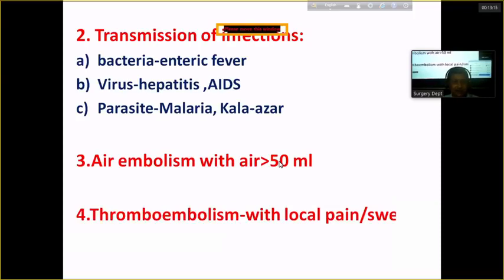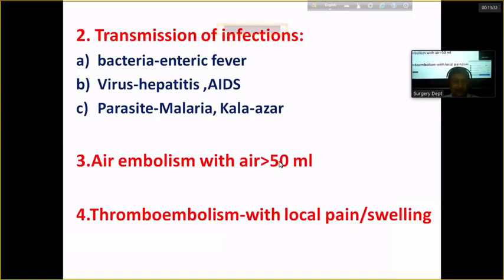Thromboembolism. At the site of introduction of the cannula, there might be inflammation of the vessel and that might lead to formation of thrombus, producing local pain and cord-like changes of the vessel.